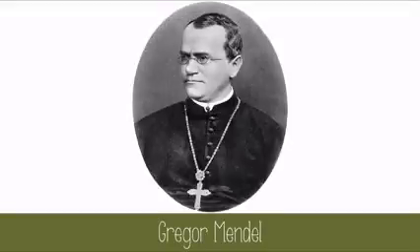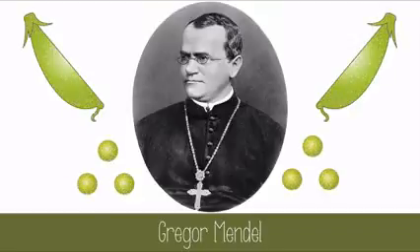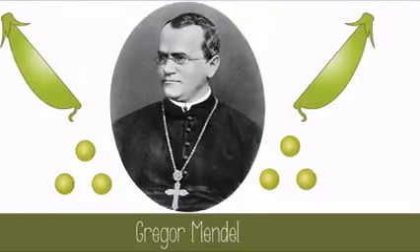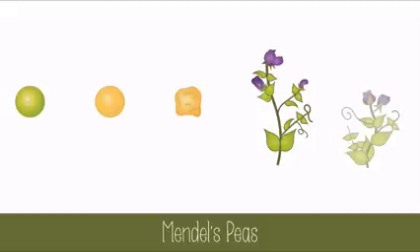Between 1856 and 1863, Gregor Mendel, an Austrian monk, grew and studied peas. That probably doesn't sound that exciting, but what he learned about genetics changed everything. Let's look at what he did. Mendel bred pea plants, looking for many different traits, like color, wrinkly or round seeds, or tall or short plants, among other things. Once he had a purebred trait, he would run an experiment.